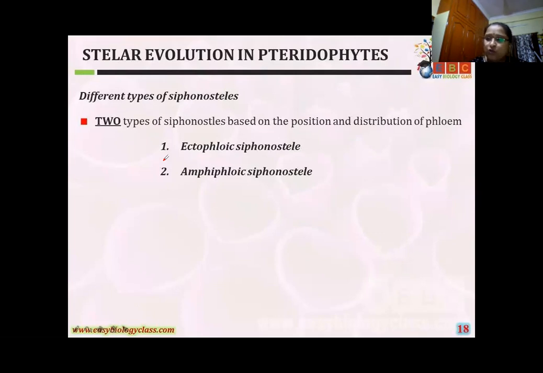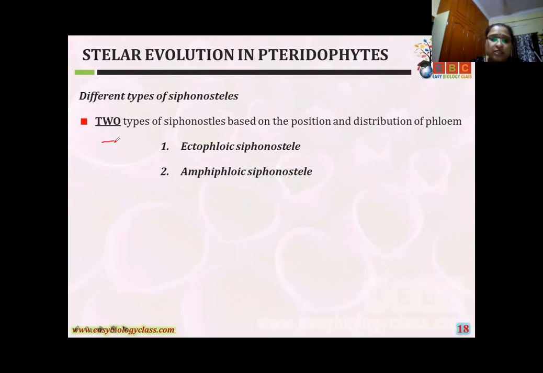Most scientists accept the intracellular one; the extracellular one is not accepted. But there are again two types of siphonostele, depending upon the distribution of phloem and xylem: the ectophloic siphonostele and the amphiphloic siphonostele.